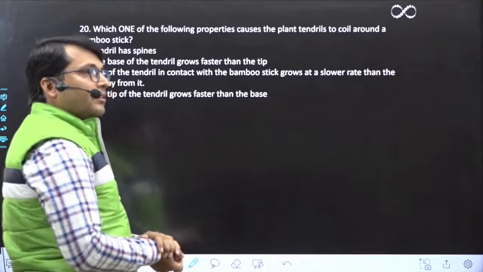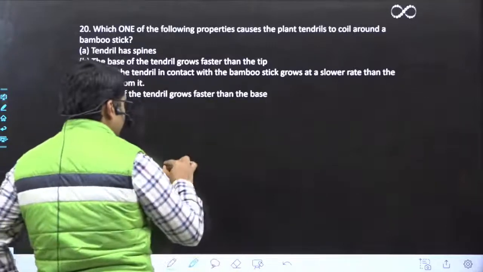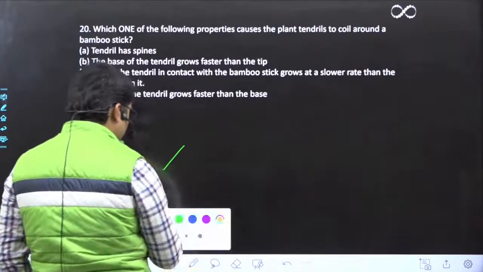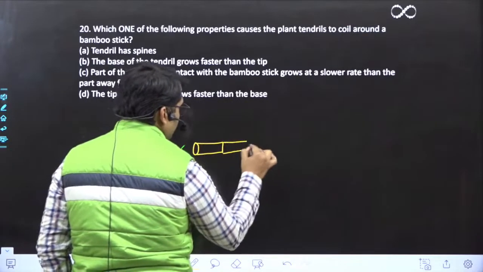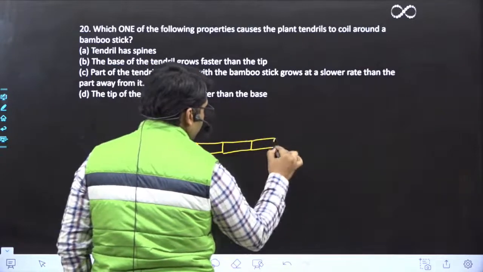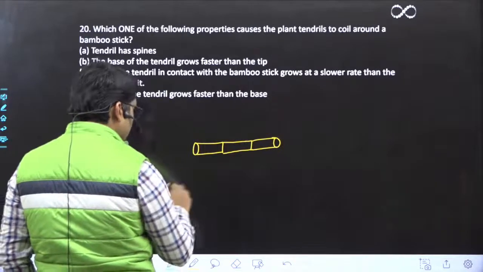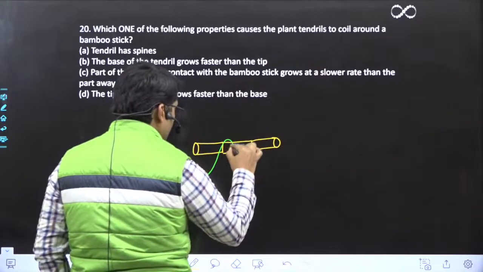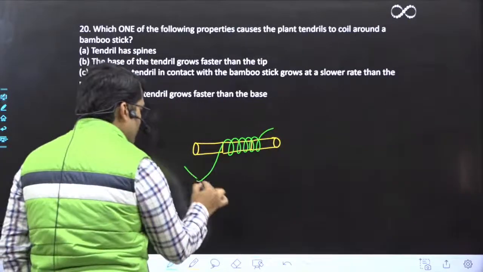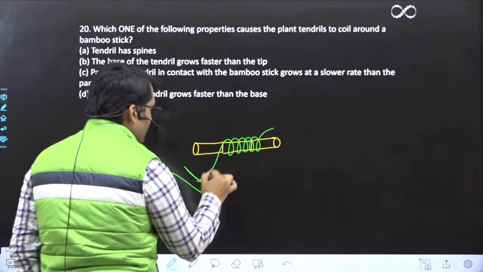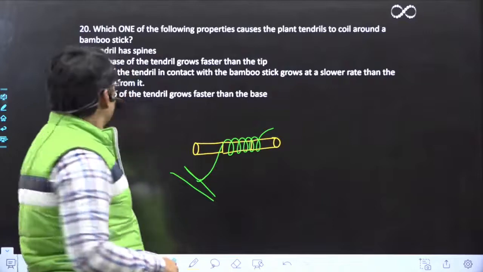So it is saying that suppose there is a plant tendril, and here there is a bamboo stick. Suppose this is the bamboo stick, and the tendril goes and coils around it, right? It coils around it. The question is, what makes this tendril coil around this bamboo stick?